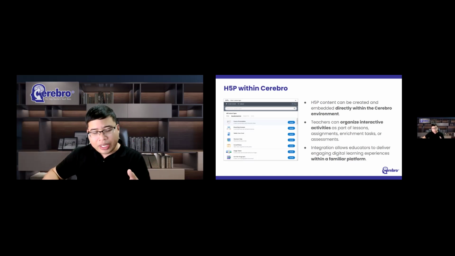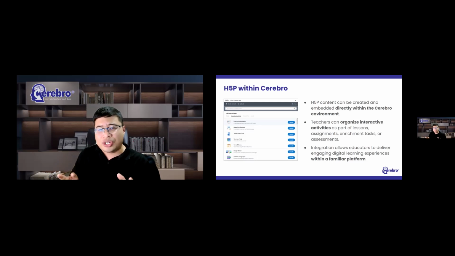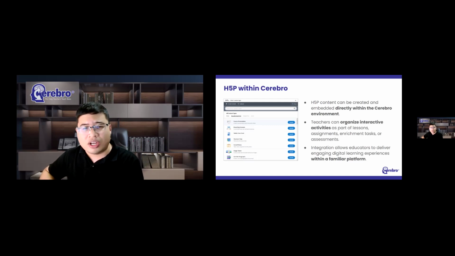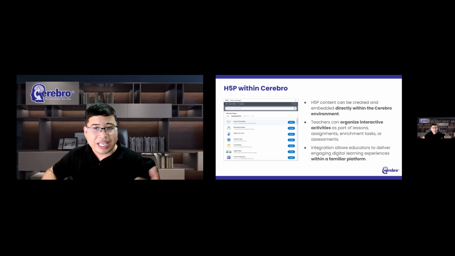And within Cerebro, H5P activities can be incorporated into lessons, learning modules, enrichment activities, even remediation programs, assessments, and independent learning experiences. This flexibility is important because different teachers have different teaching styles. Some teachers may use H5P as part of their classroom instruction. Others may use it for asynchronous learning. Some may use it for review activities before examinations. Others may use it for intervention and remediation. And there is no single correct way to use H5P.